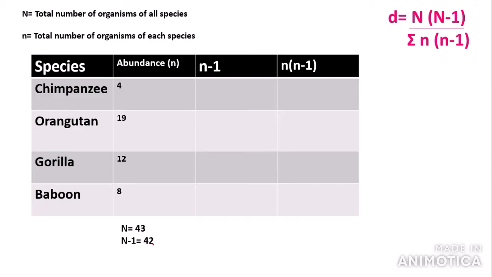So that would be 27. And then if we calculate capital N times capital N minus 1, we would get 28 times 27, which is, if I just calculate that right now, 756.